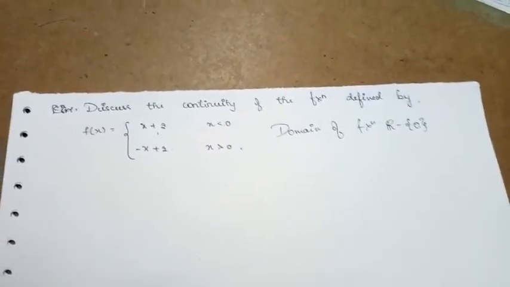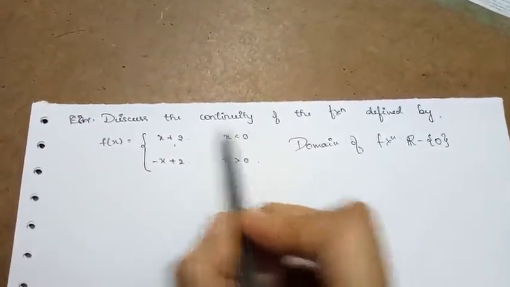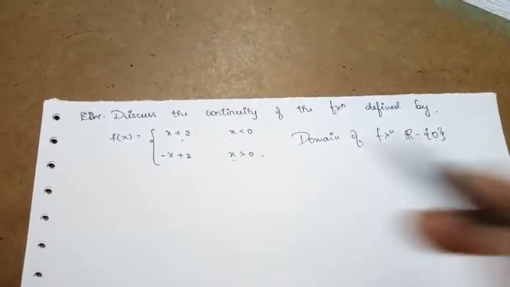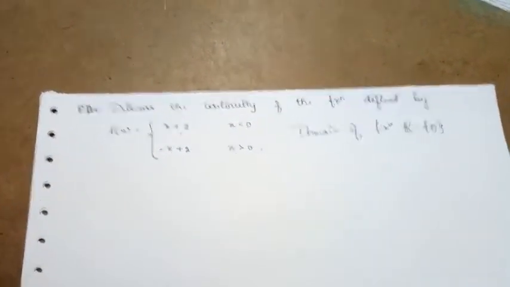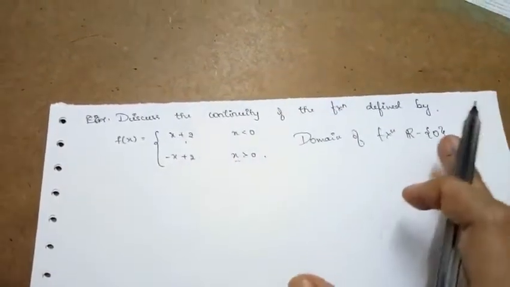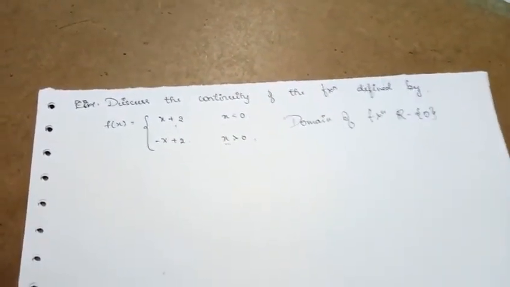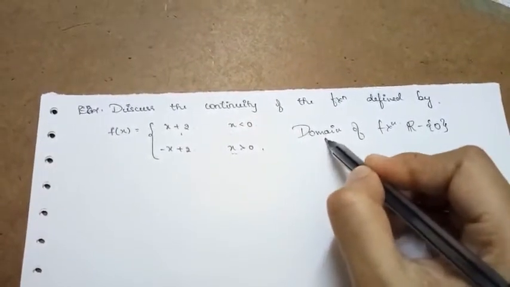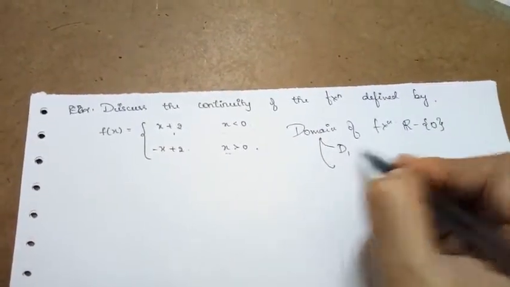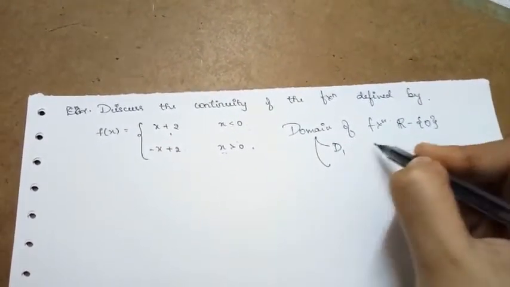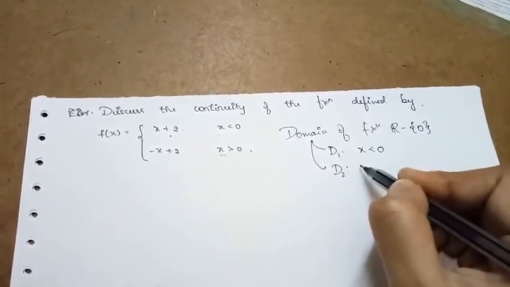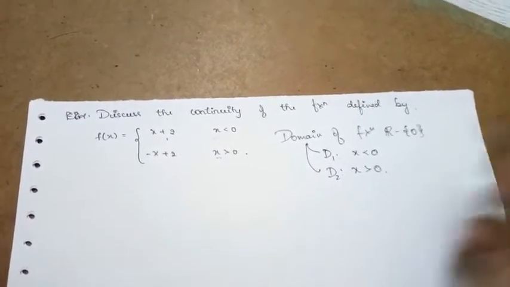Here the function is defined when x is strictly less than 0, that is x plus 2. When x is strictly greater than 0, it is minus x plus 2. So clearly the function is not defined at x equal to 0, so it is excluded from the set of real numbers. Again, I can split this domain into 2 by looking at the given function. That is, in domain D1, the function is defined for all x less than 0. D2, the domain 2, is when x is strictly greater than 0.